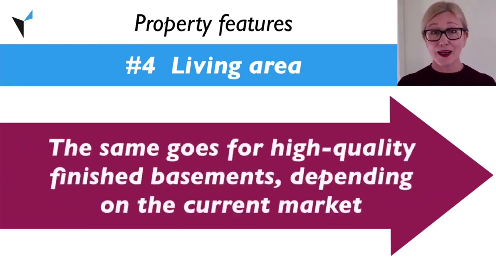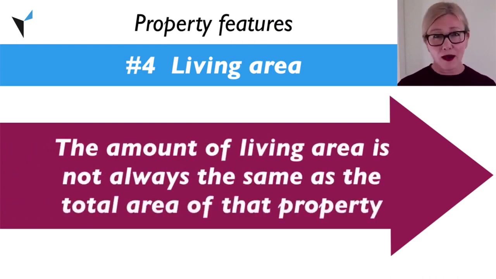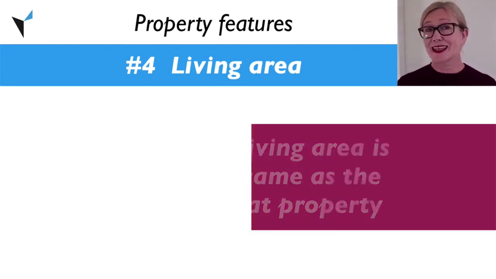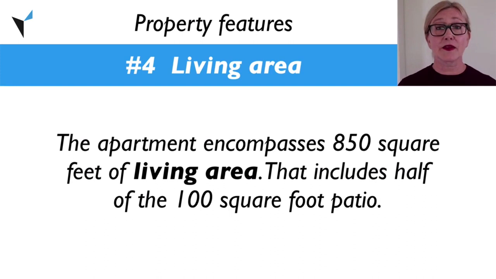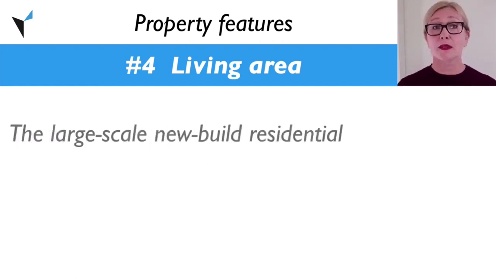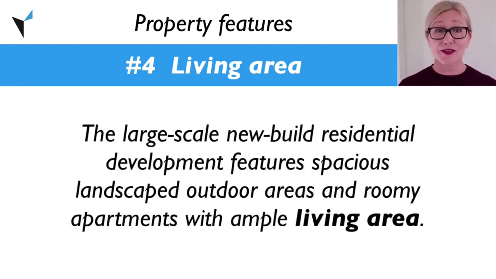The same goes for high-quality finished basements, depending on the current market. In other words, the amount of living area is not always the same as the total area of that property. Examples. The apartment encompasses 850 square feet of living area. That includes half of the 100 square foot patio. The large-scale new build residential development features spacious landscaped outdoor areas and roomy apartments with ample living area.